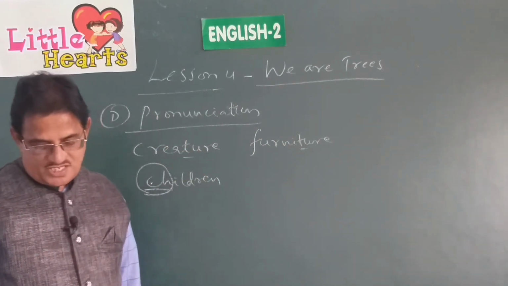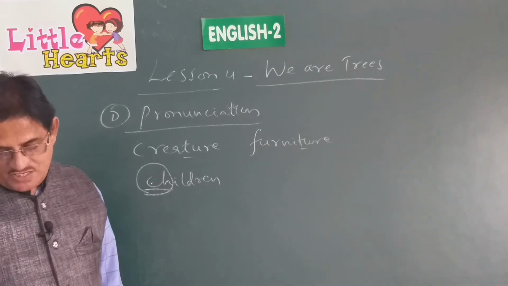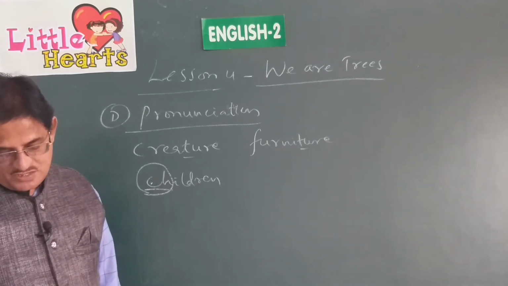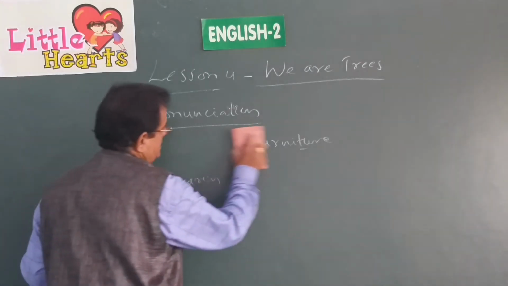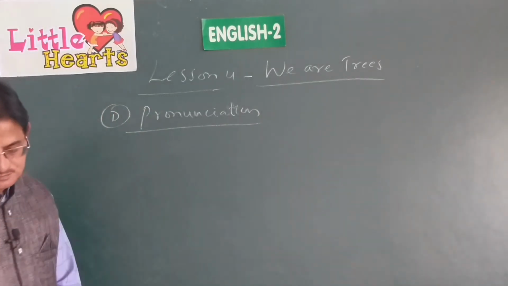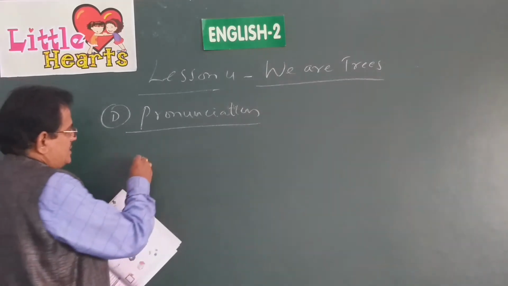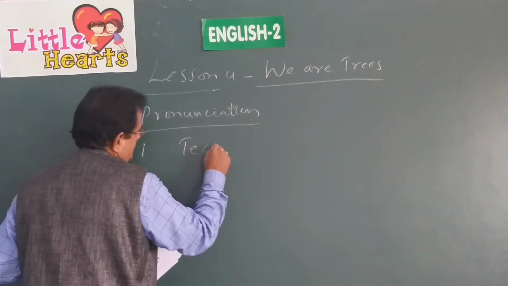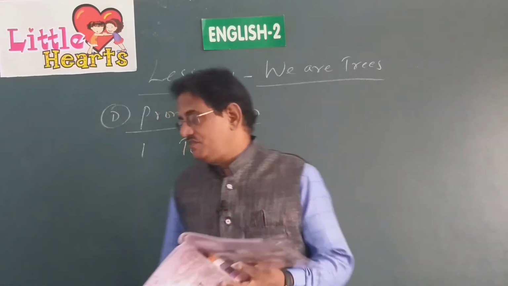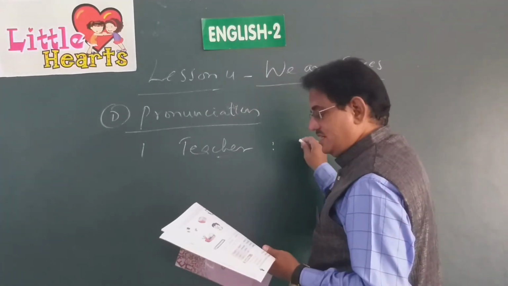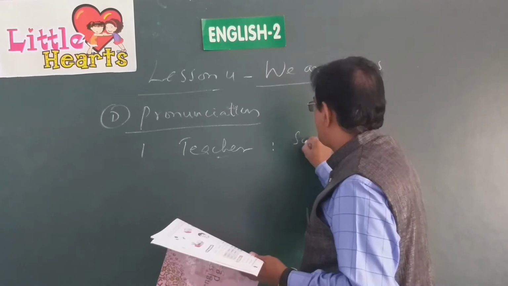Now read the following sets of words. Circle the words in which the underlined parts sound the same way as in the keyword. Let us see the exercise here. Now it is given teacher, and what is underlined there? CH. Let us see which word is exactly pronounced the same way as the underlined part.